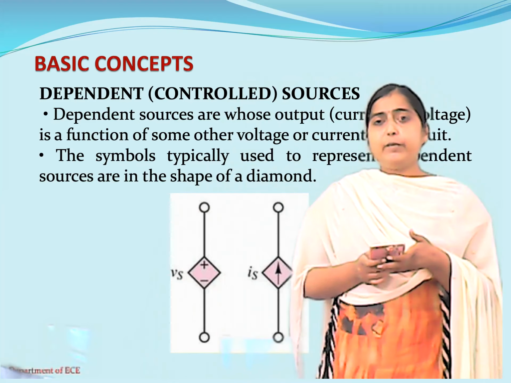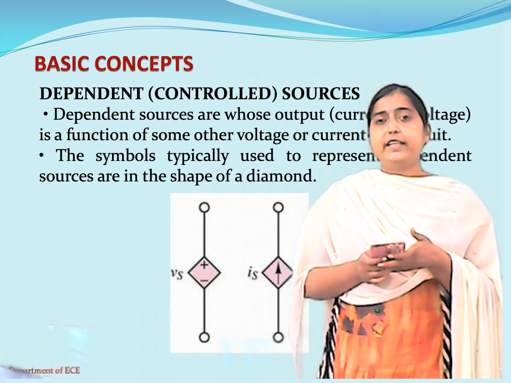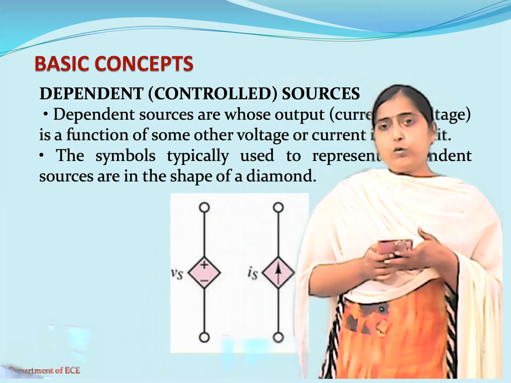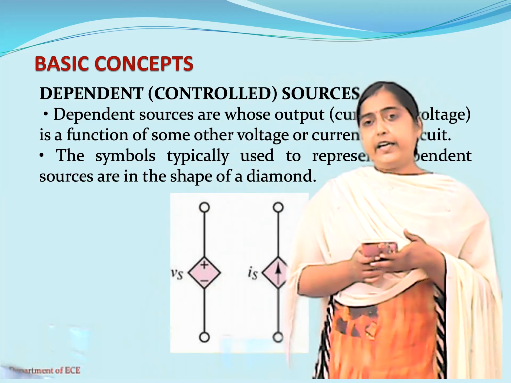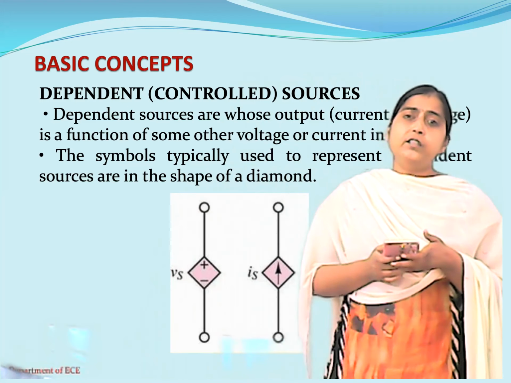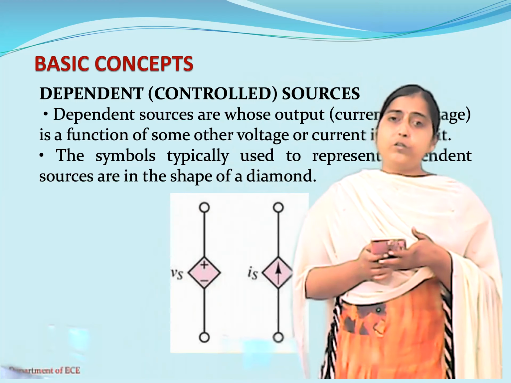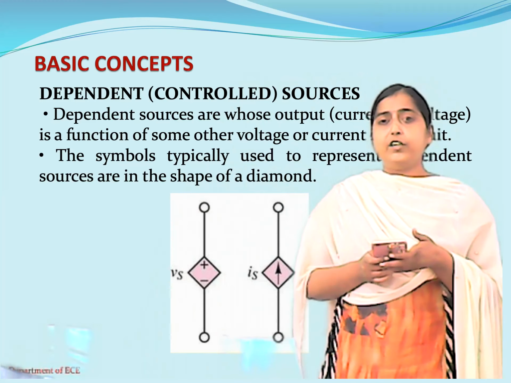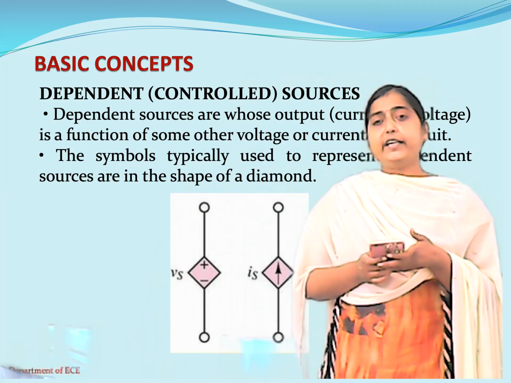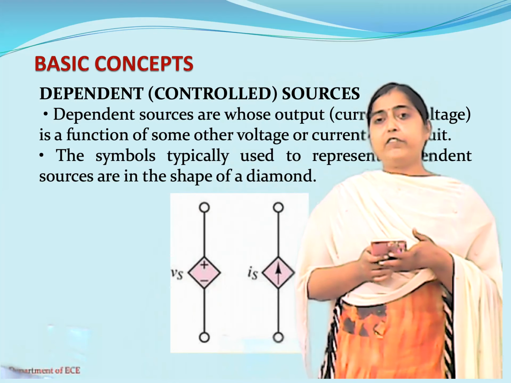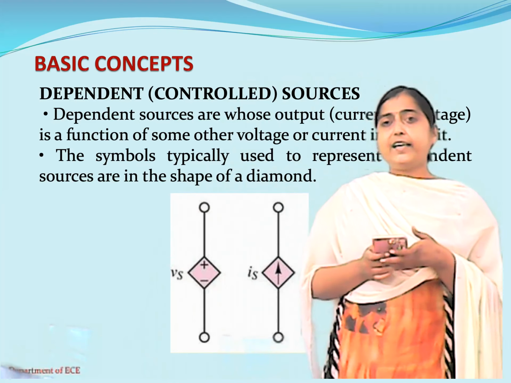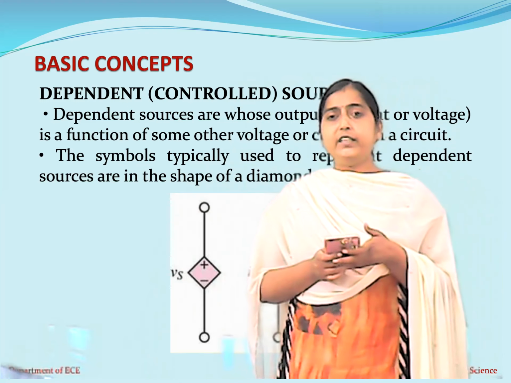Dependent sources are of four types: voltage controlled voltage source, current controlled voltage source, voltage controlled current source and current controlled current source. Remember that we have to be very careful when analyzing a circuit with dependent sources.